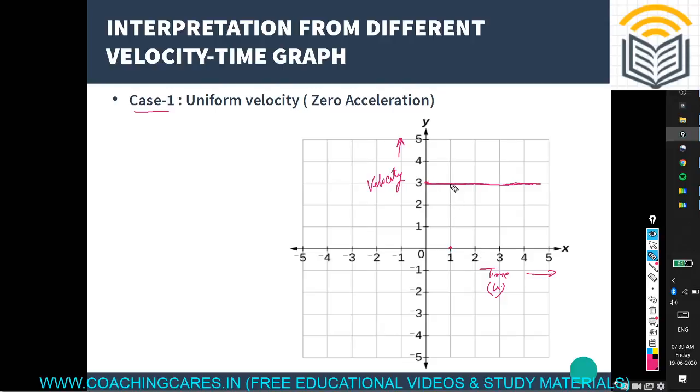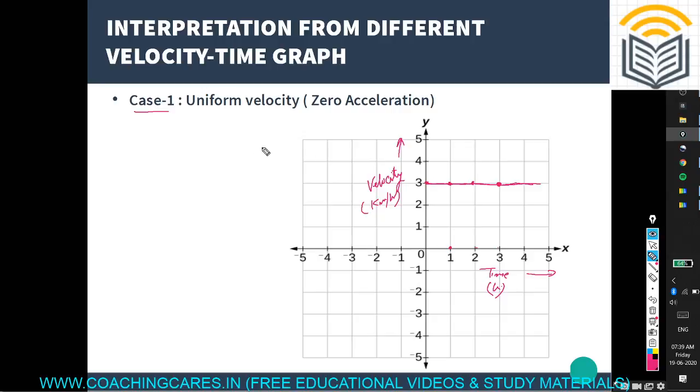the velocity is the same. I mean that is 3. I just take this in kilometer per hour. Then after the same interval of time, after 1 hour, again the velocity is the same. After 3 hours, the velocity is the same. So velocity is constant. We can say this is uniform velocity because velocity is constant at each and every interval of time.